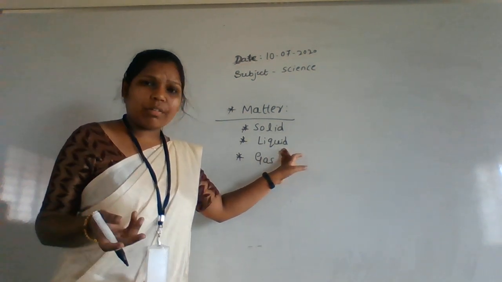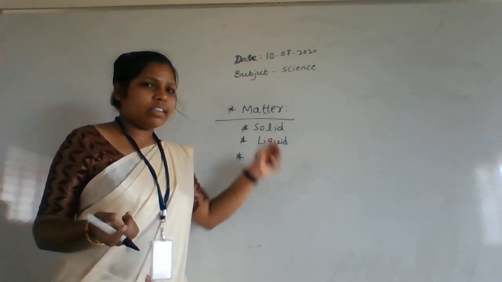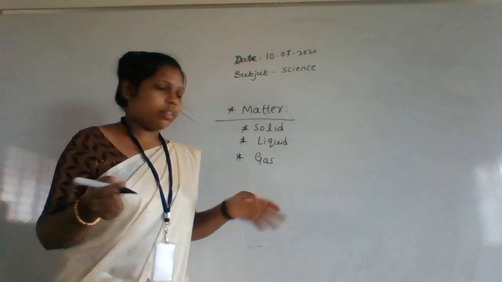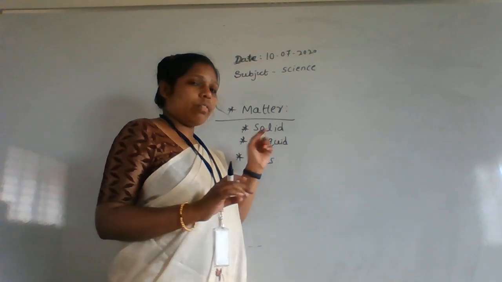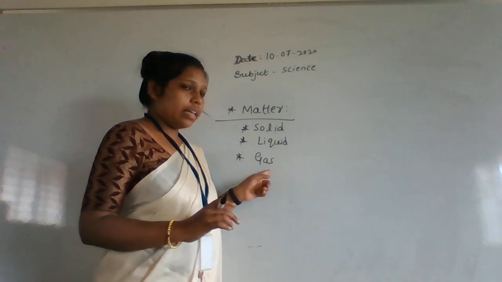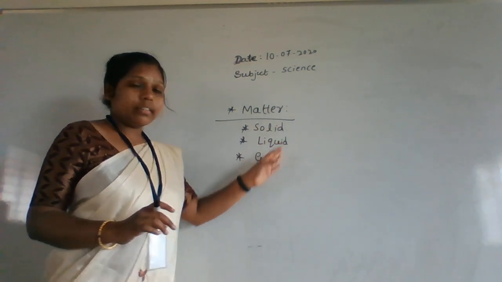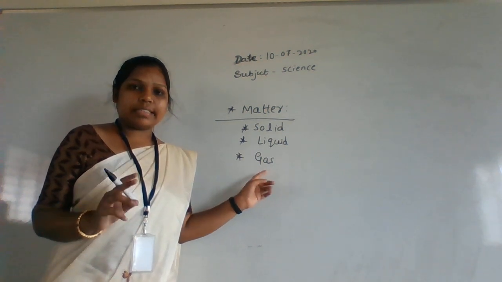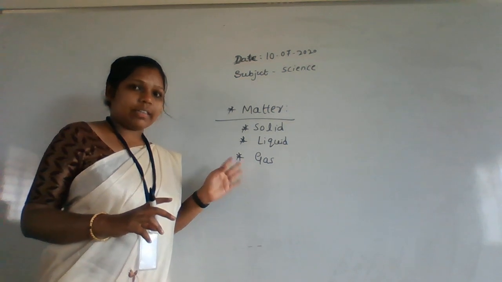For liquid, water, milk, whatever. For solid, chair, marker, whatever is rigid. So solid, liquid and gas are the three main states of matter. I think you know about this.